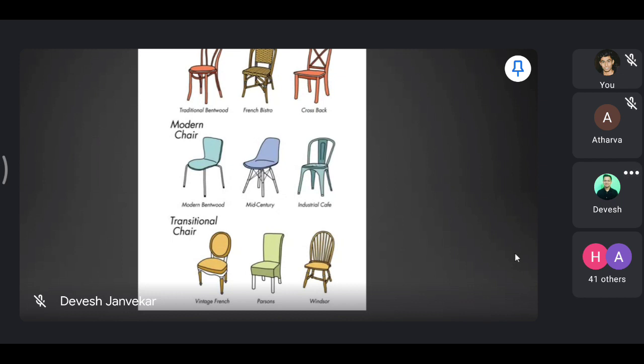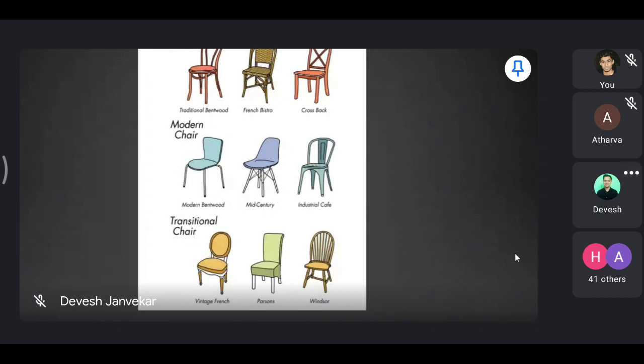Even pubs and bars will have these kinds of chairs. Then these are cushion chairs, which you will find in the fine dine restaurant because the decor of the chair suits the type of service of fine dining.